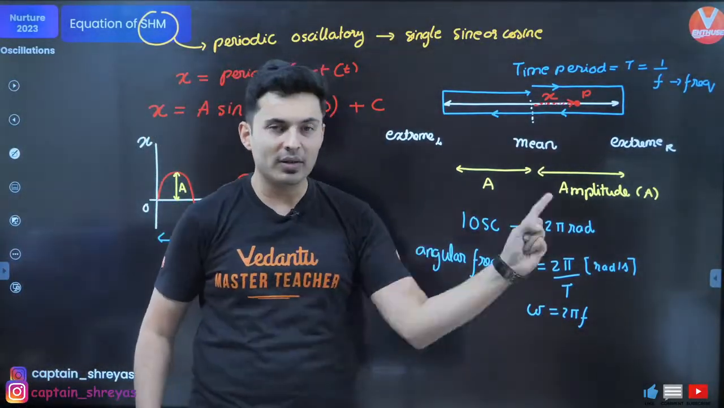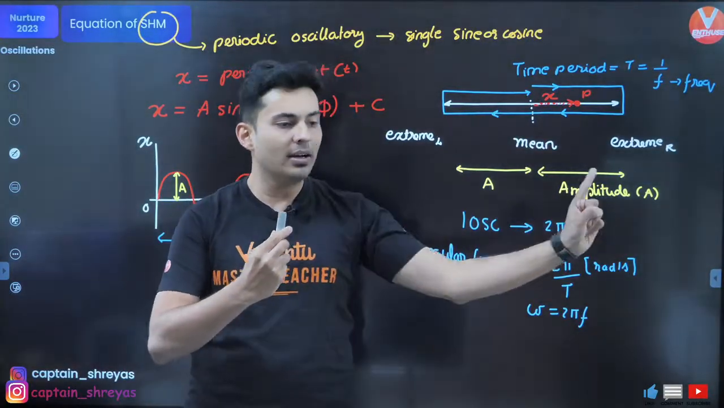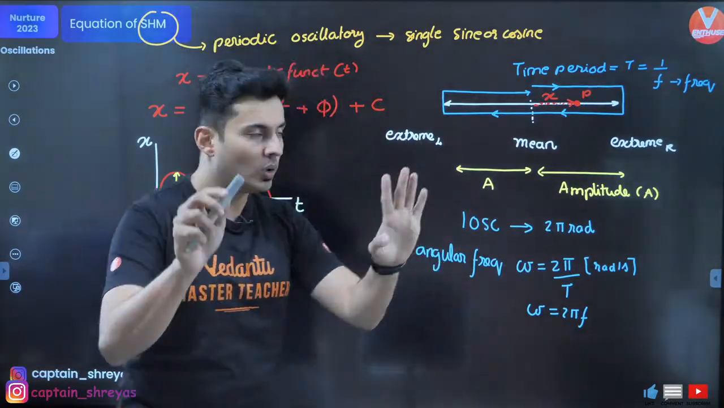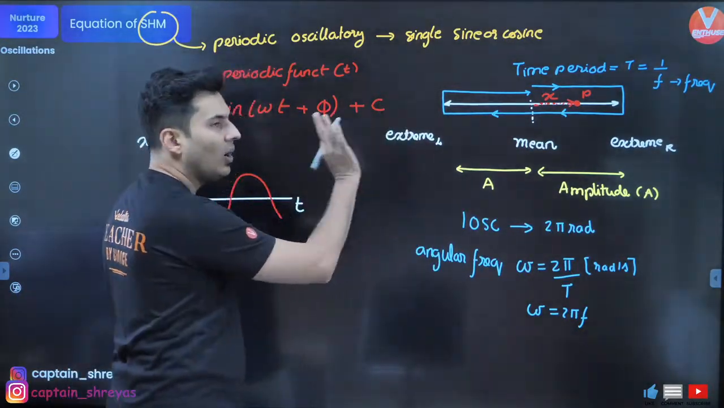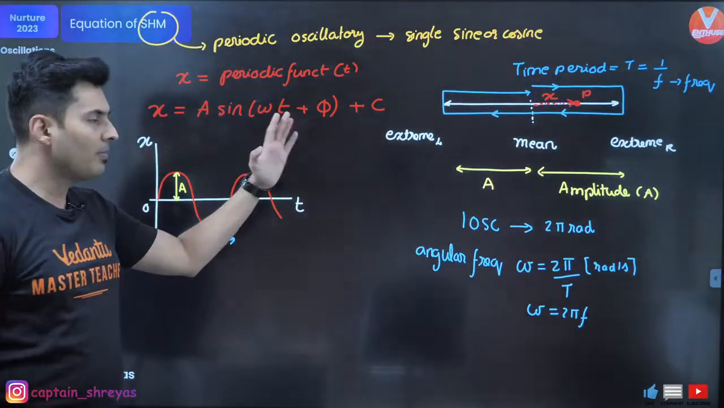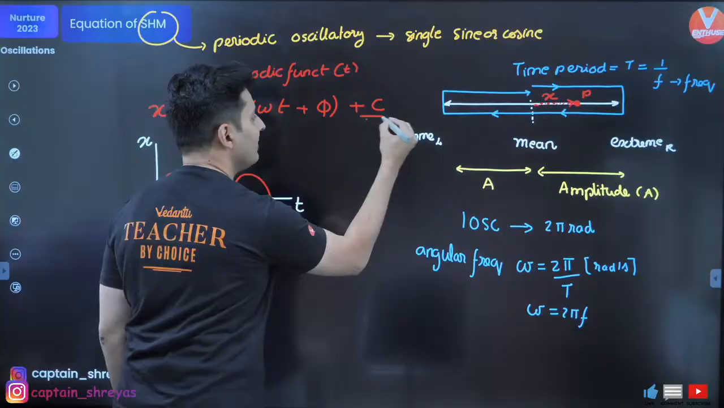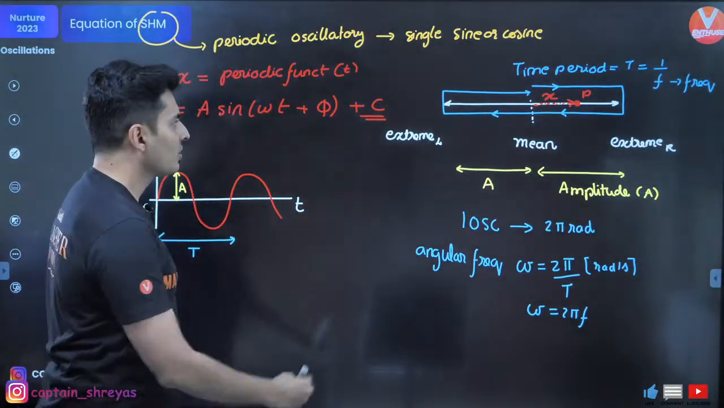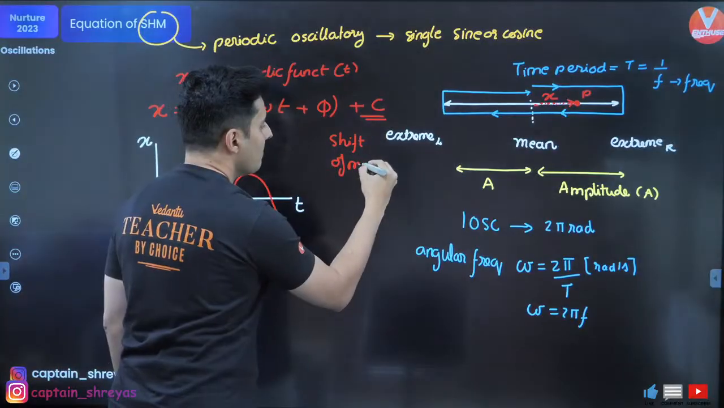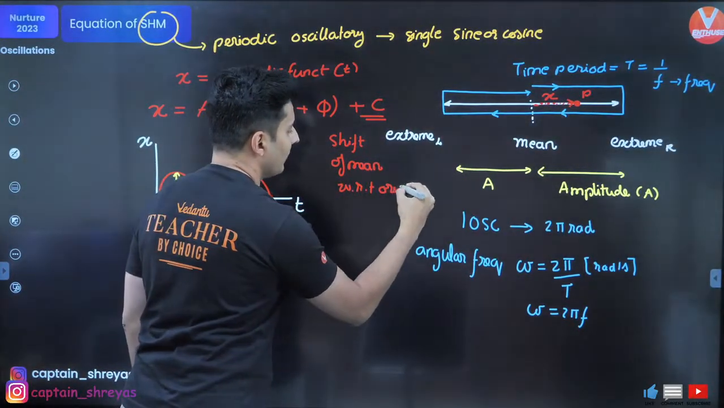You are seeing a particle oscillating about the origin over here. If you add a C, the particle is oscillating here, and the origin is here. That does not mean it is not a SHM, it is still a SHM. So adding a constant does not affect it in any way. It is still going to be a periodic SHM, so don't worry about it. Even if this constant is there, it doesn't really matter. It just indicates the shift of the mean with respect to your origin.